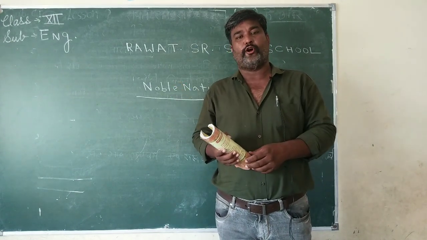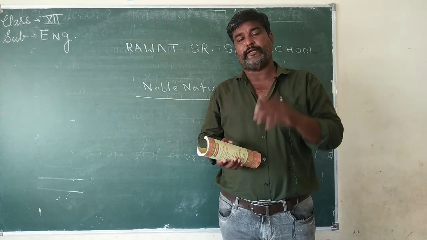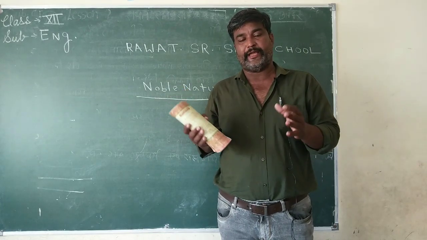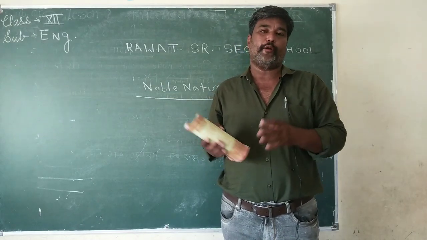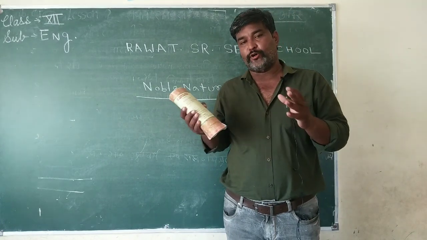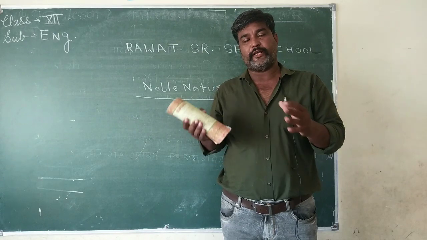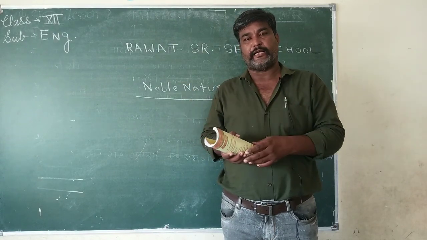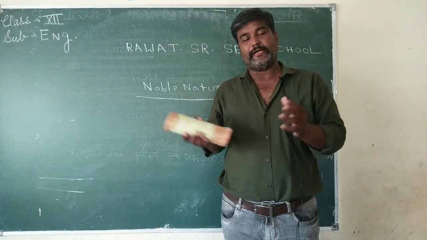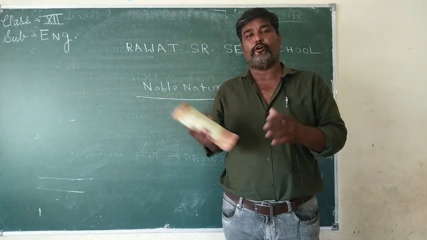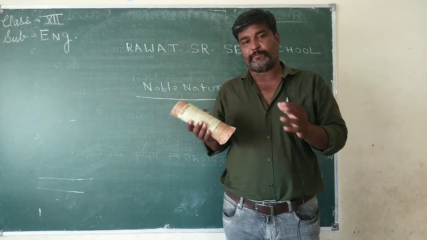In the lockdown period, we have discussed poem numbers 1, 2 and 5. Today in this class, we will discuss the question answers of poem number 1, The Noble Nature. What is the homework for the students? All the students will do the question answers in the notebook, especially the fair notebook, and send the work between 4 p.m. and 6 p.m. on my personal WhatsApp number.